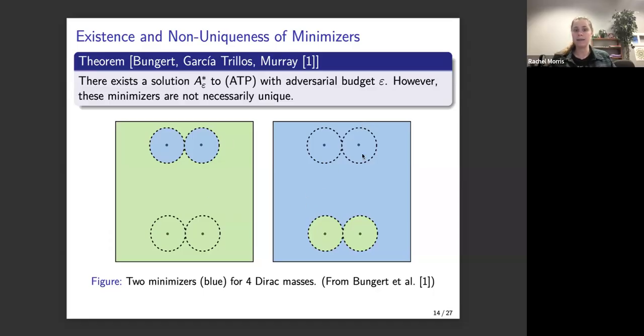And so here's an example of why we would not expect these to be unique. If we imagine that our entire space of data points is just 4 different data points, where these two up here, based on their rho 0 and rho 1 densities, want to have the label 1. So these are more likely to belong to class 1.